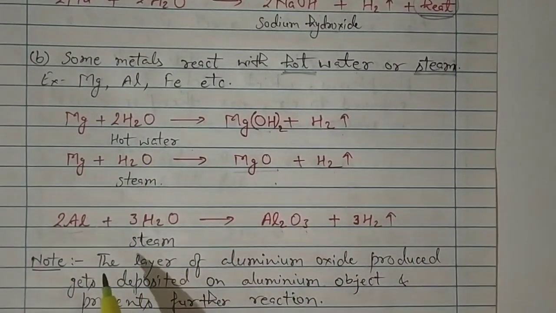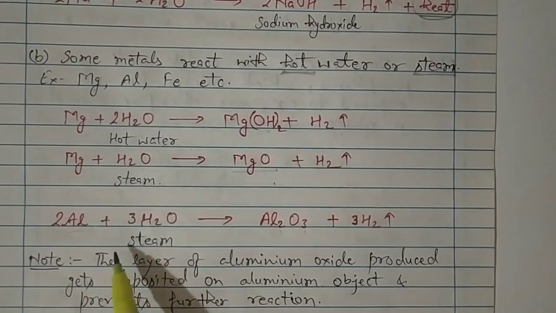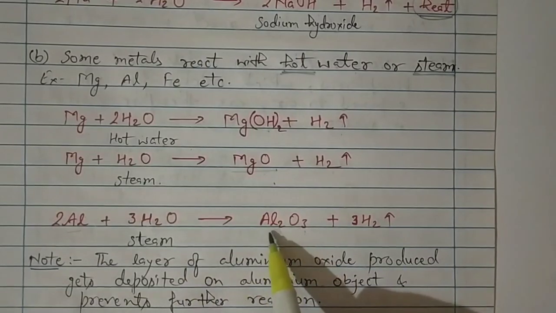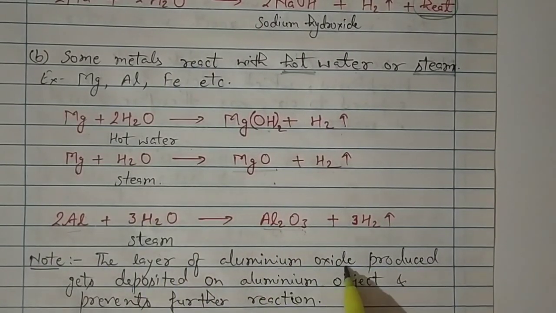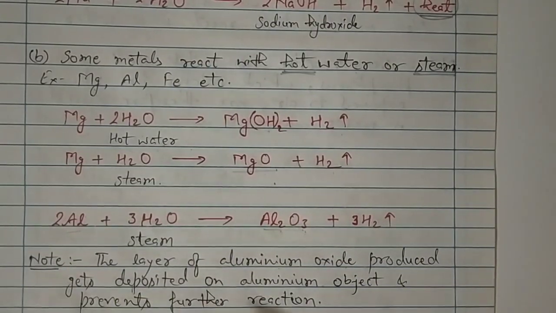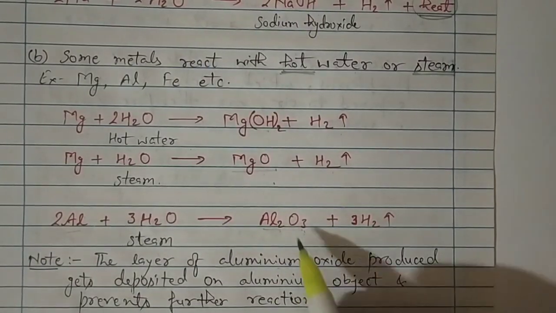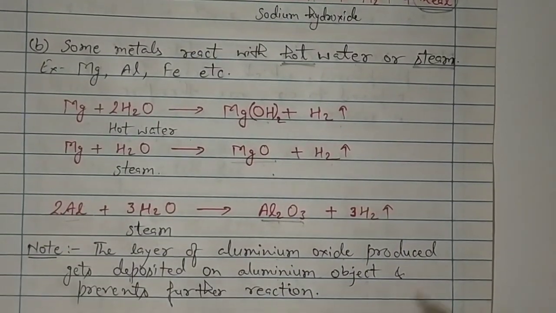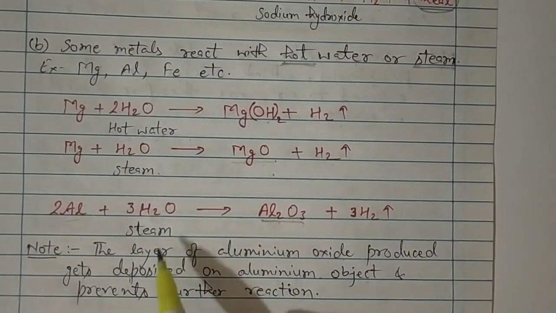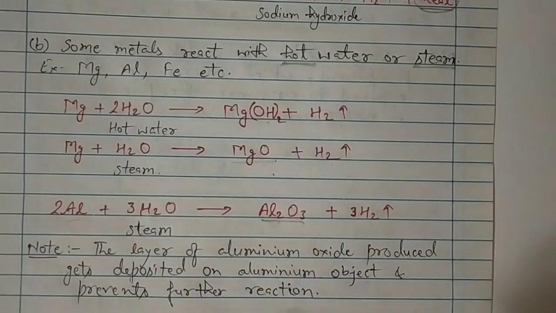Now the reaction of aluminium with steam is very important, because when aluminium reacts with steam and forms aluminium oxide, the layer of aluminium oxide gets deposited on the aluminium object and prevents further reaction. Once the aluminium oxide layer is formed, the remaining aluminium inside that coating will not react with steam. So the reaction first goes smoothly and then stops.